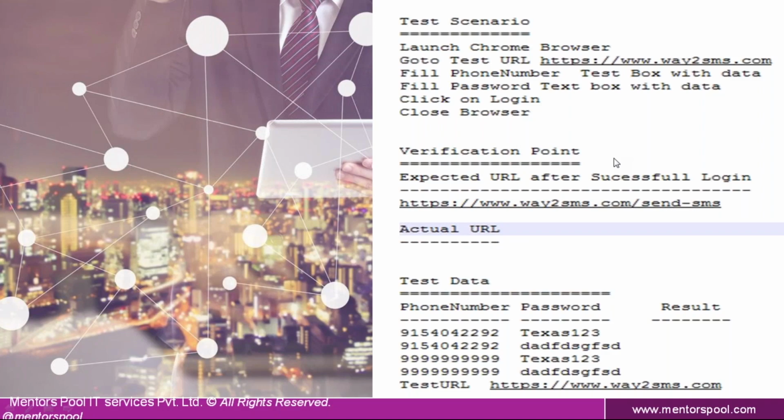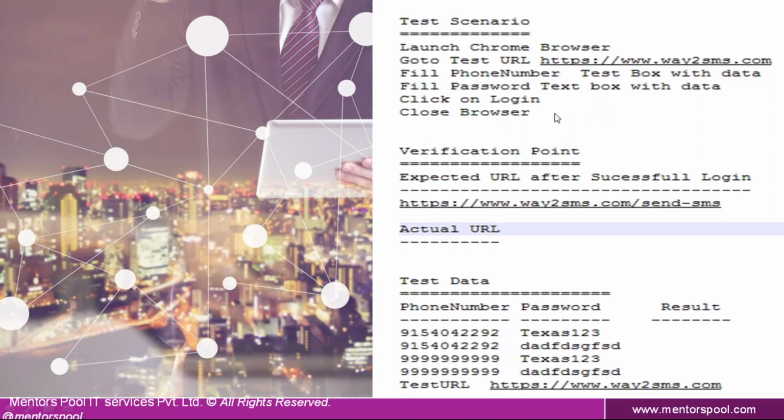So here the verification point is the expected URL after successful login. After successful login, you are going to get this particular URL. When you run the application using your mouse and keyboard, by giving valid username and password and doing login, you need to check whether you are able to see this particular URL or not. If you get this URL, this is the customer expectation, the customer requirement. This information will be available in the document. So by referring to the test scenarios and test cases, you need to test the application accordingly.